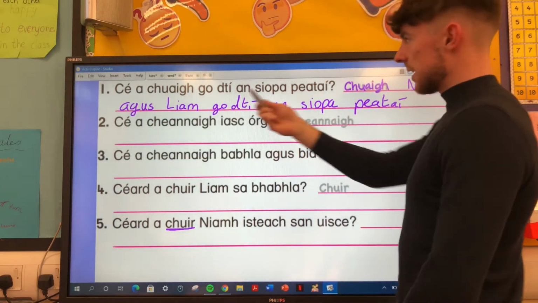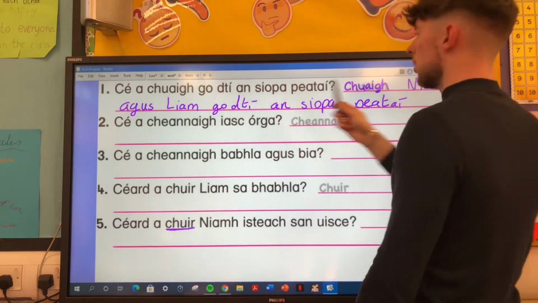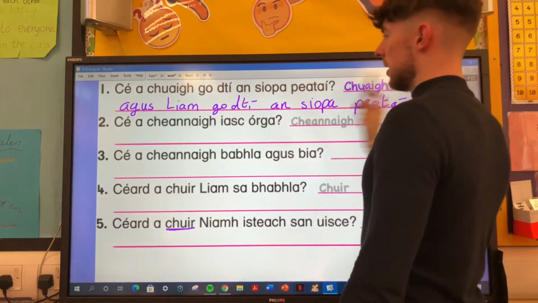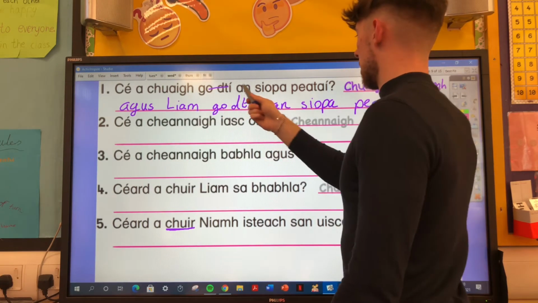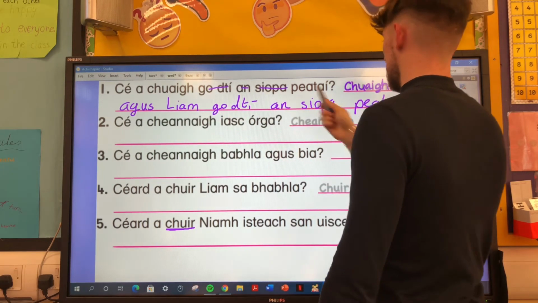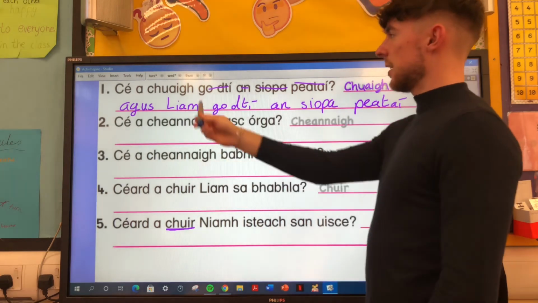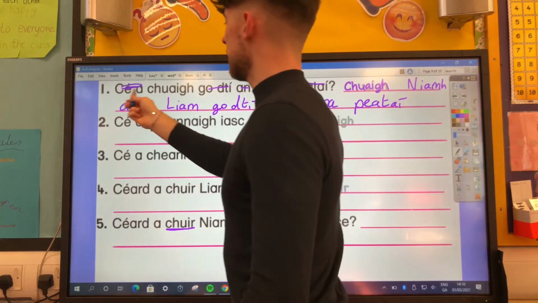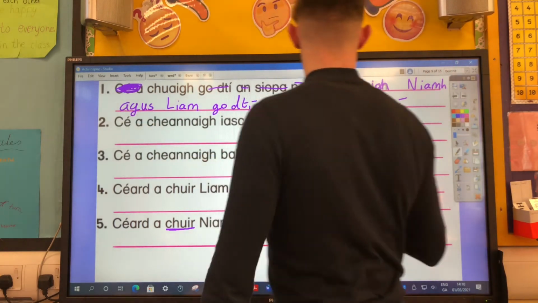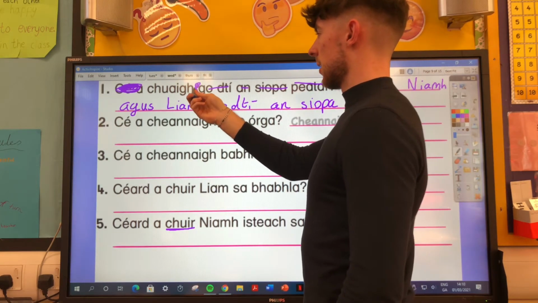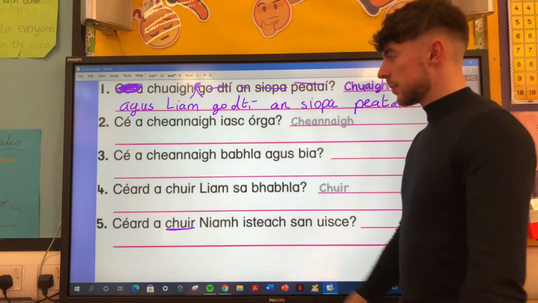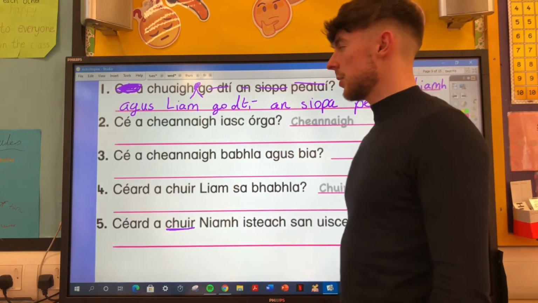So all you had to add in for here, so Chuig was here. So Niamh, August, Liam was the only thing we had to add in. All we had to add in was we had to get rid of this, and we had to add in the names of the people in here. That's all we have to do. It's very simple. So what do you think you have to do here?